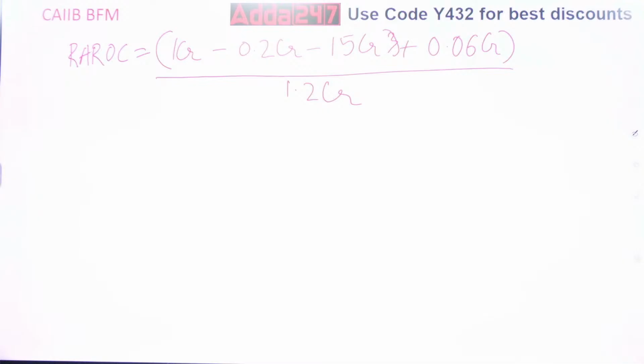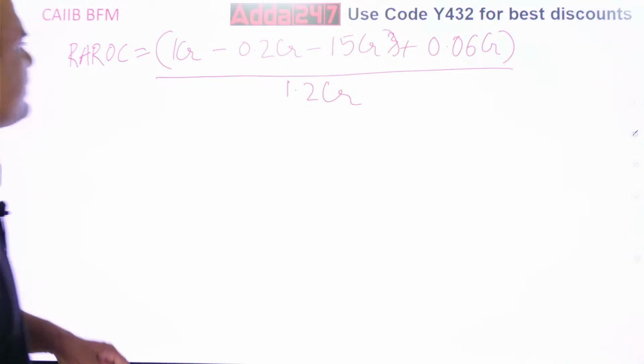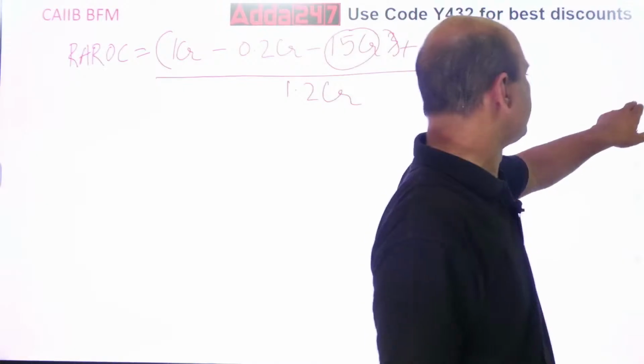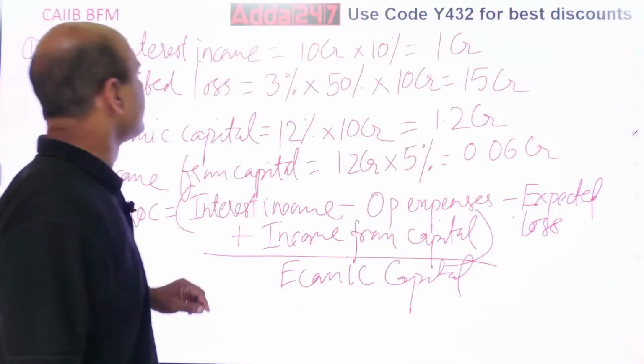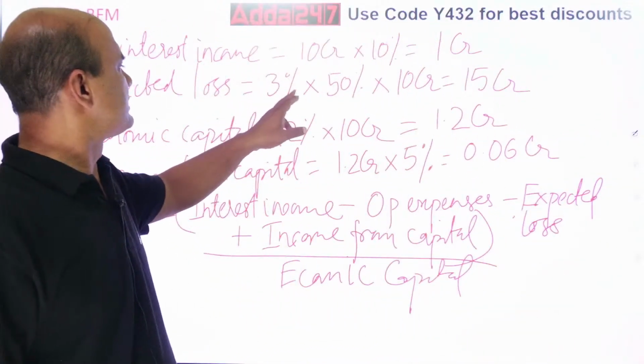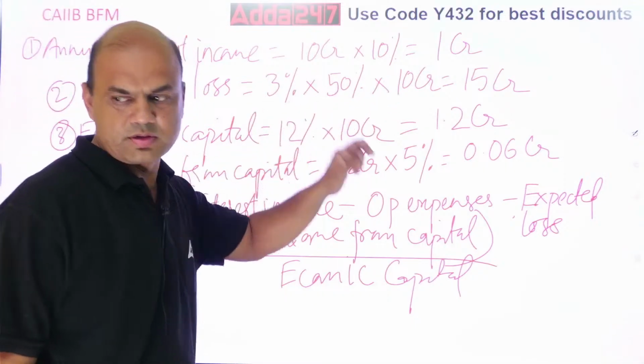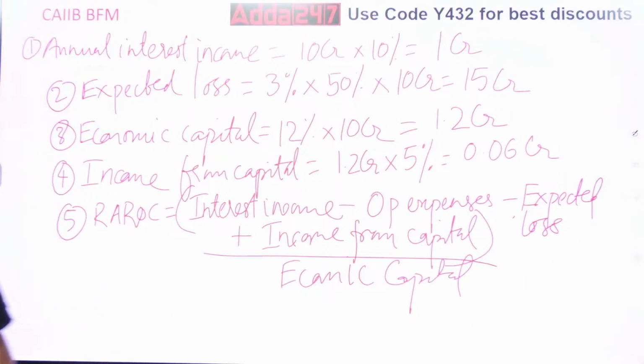60 lakhs and 60 lakhs. Some error. This 15 CR is a big error. Let me check this, because this is very important. The 3% into this figure is wrong. So what is the figure for this?